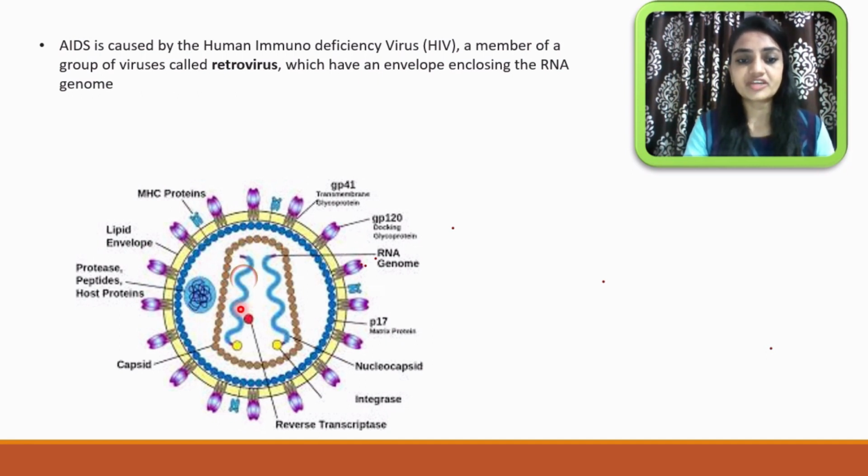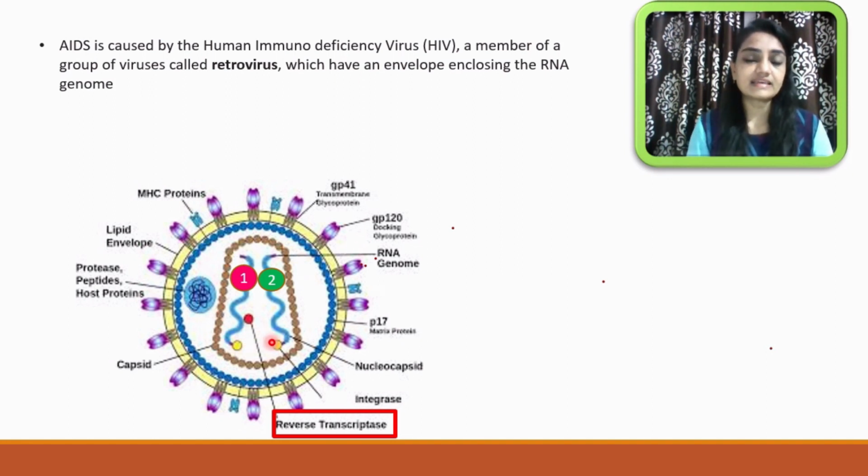This is one strand, and this is the second strand. Surrounding these strands you can see one envelope, called the core protein. Inside this you can see the dots.